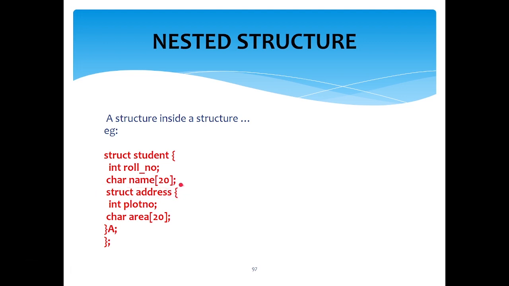Whatever structure you have, those data members are accessed by this variable a. And for the main structure you can explicitly specify it in the main method, like struct student s1, so that using s1 you can access all those values. Okay, this is your nested structure, the simple syntax for it.